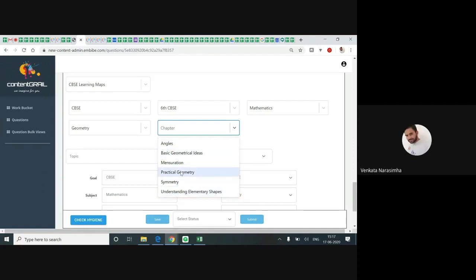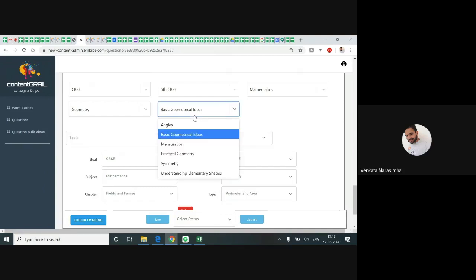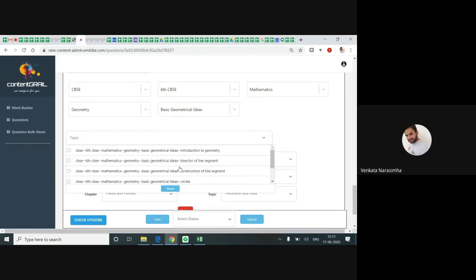Yes, six, basic geometrical ideas. Now here it is. Perimeter we are not getting, circumference. See, class 6 basic geometry, introduction to geometry.